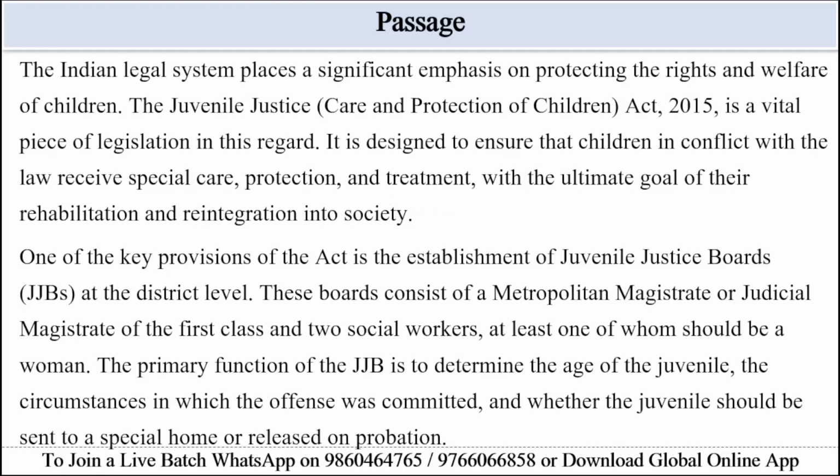So the question is asking about the composition of a JJB as given in the passage, exactly which members form the board. In the second paragraph, the passage states that the JJB consists of a Metropolitan Magistrate or Judicial Magistrate of the first class and two social workers, with at least one being a woman.